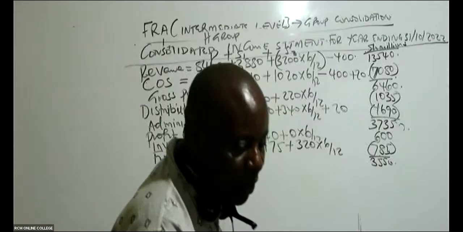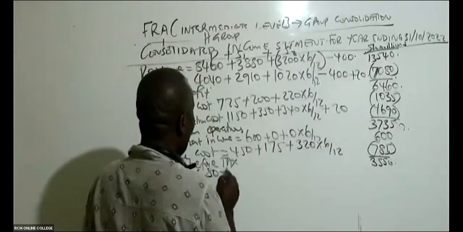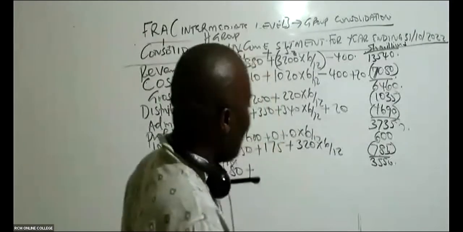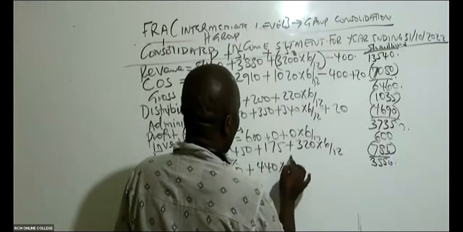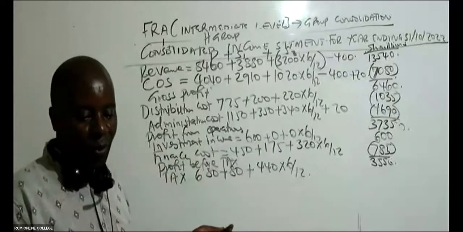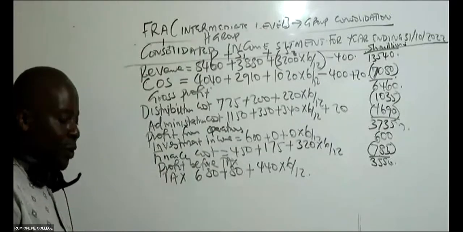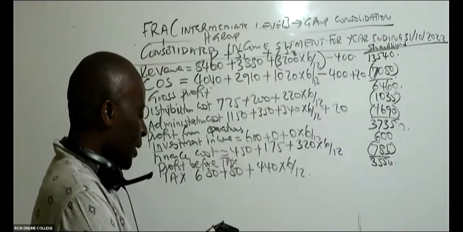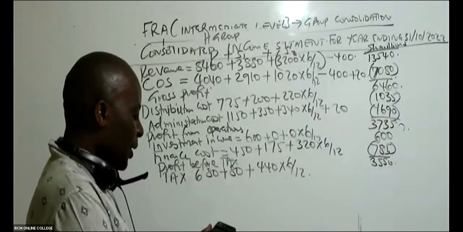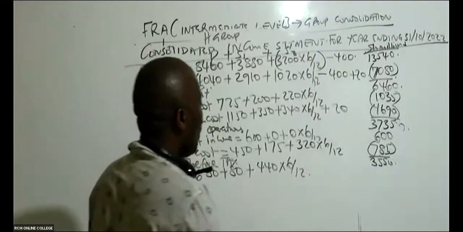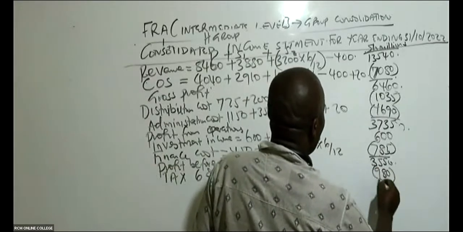So tax, I can see 680 plus 80 plus 80 plus 680 plus 80 plus 680 plus 80 plus 440. But remember, this 440 has to be time apportioned, 6 over 12, no adjustment. Free marks, remember. So 680 plus 80 plus 440 times 6 divided by 12, which will end up giving me 980. Once you pay your taxes, then you have profit for the year.